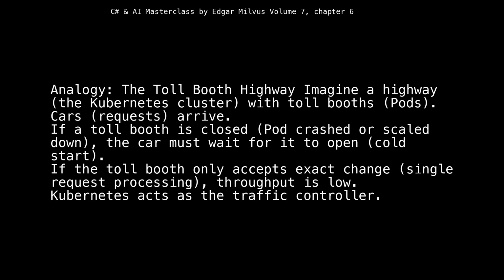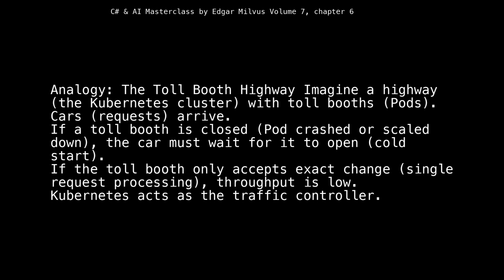Analogy: the toll booth highway. Imagine a highway, the Kubernetes cluster, with toll booths, pods. Cars, requests, arrive. If a toll booth is closed, pod crashed or scaled down, the car must wait for it to open, cold start. If the toll booth only accepts exact change, single request processing, throughput is low.